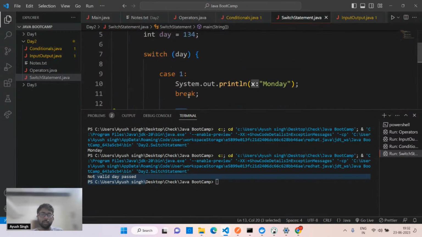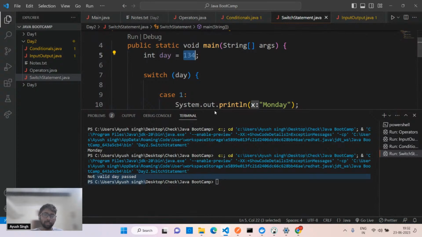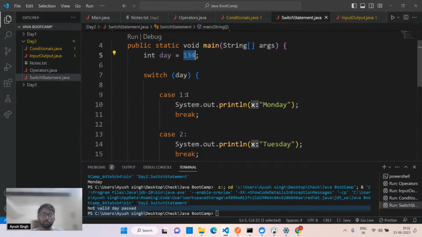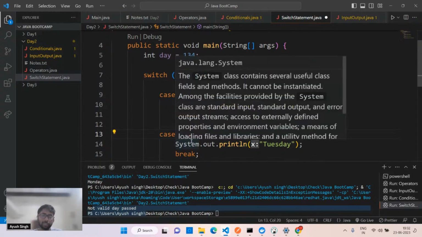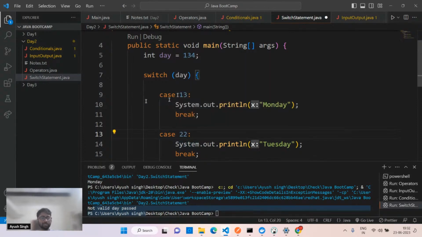1 and 2 are not matching with 134. So this is not equal to case 1 or case 2. This is not SQL-wise; this is the actual parameter we are passing. So it can be 12, 13, anything, obviously. It is not like every time it will start with case 1, case 2. It can be a string also, it can be a character also.